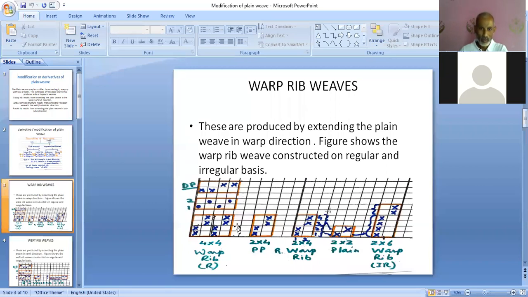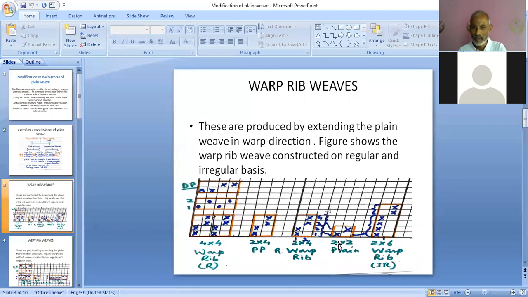Here we have taken one example of 2 warp rib and 4 warp rib, as I mentioned in the chart described in the earlier slide. Here the plane weave is indicated in 2x2, which is the base weave, because all the derivatives are derived from plane weave.